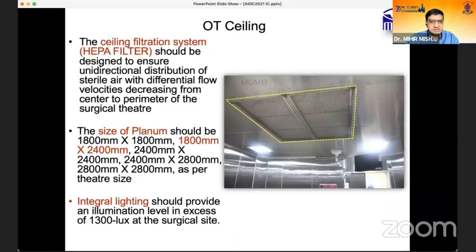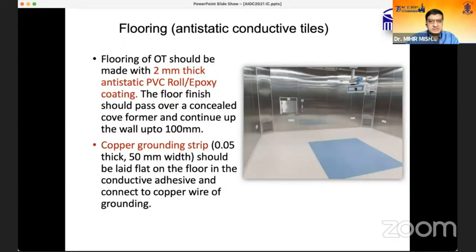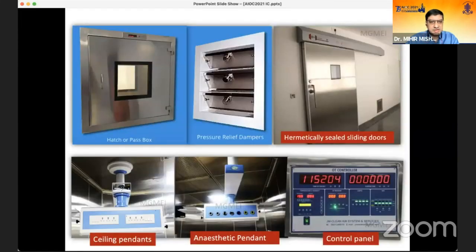So OT ceilings and other systems have their own specifications that have to be considered according to the size of the OT, along with the lighting system. And walls have their own specifications, like external walls, internal walls, and epoxy paintings in between. So these are all specified, and the engineer or the architect will take care of it. The same thing applies to the flooring also. Epoxy coating should be used, with copper brazing strips, and these are the modular OT components which have to be there.